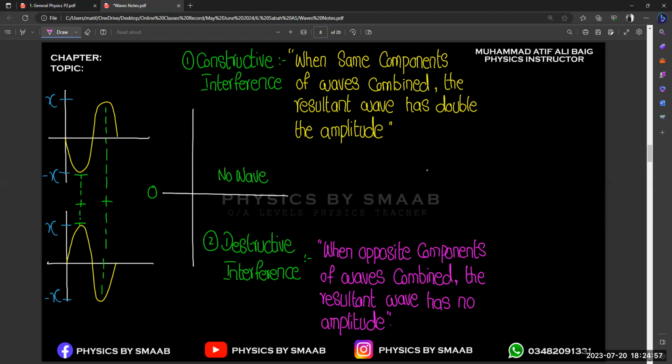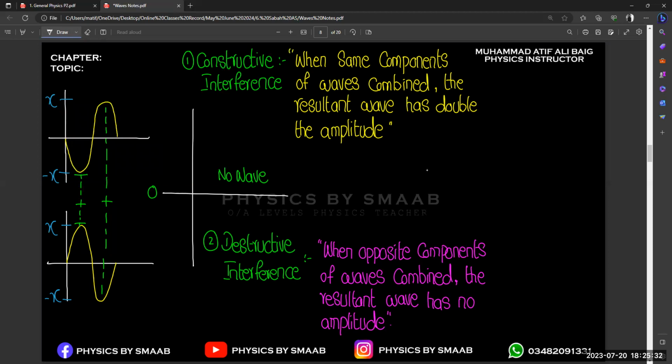So any confusion in this concept? No, it's clear, but what if the amplitudes of the waves are different? If opposite components of waves are combined, and the amplitude of the first wave, like a trough, is 4, but the amplitude of the crest of the second wave is 3, then what is it going to be? You are going to get 1, it means 4 minus 3. You are going to get 1 over there, right?